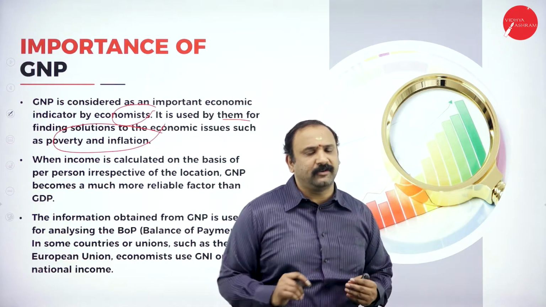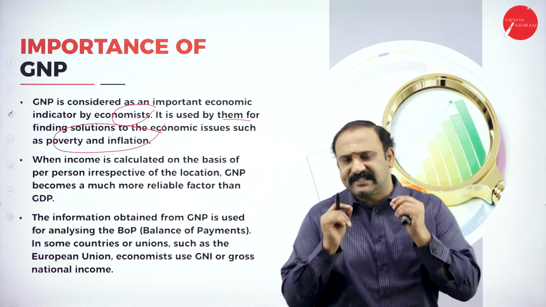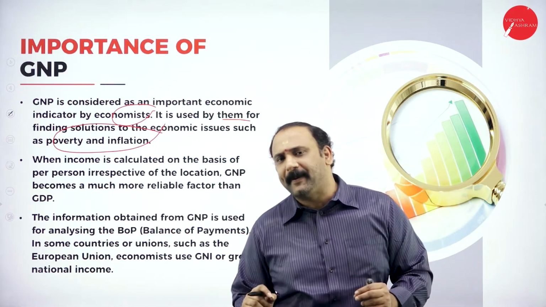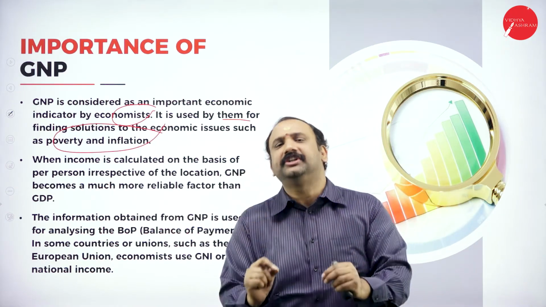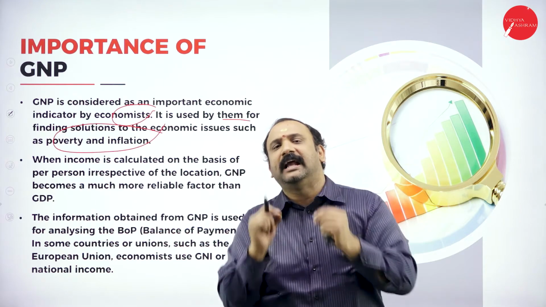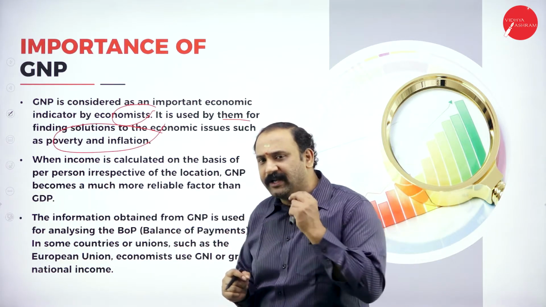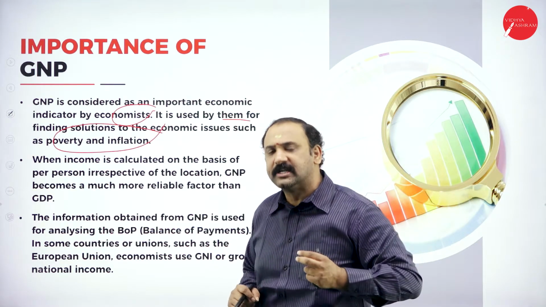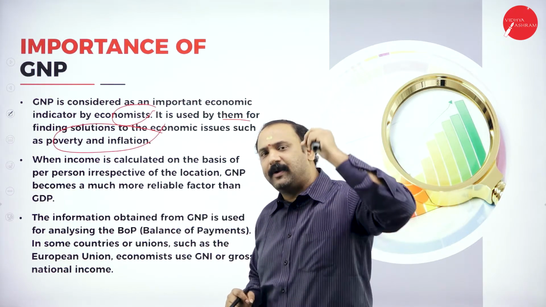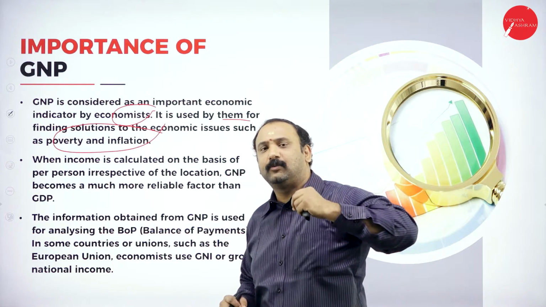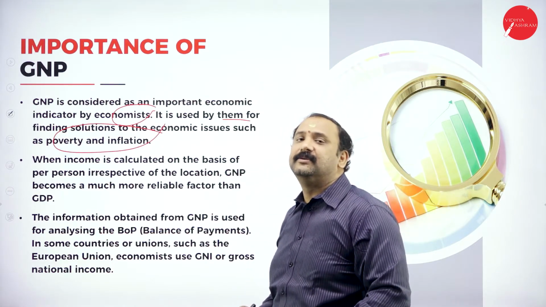Why this is important for us to understand is that this tells the earning capacity, this tells the production capacity of the country and the citizen. So you are able to now understand that it is a very, very important indicator. It goes to that extent where it tells the world what your capacity is in terms of earning.